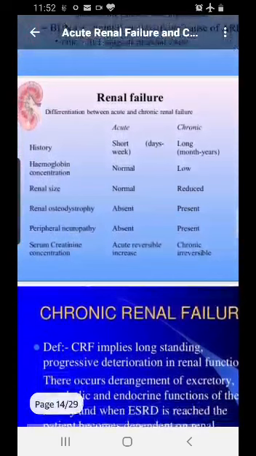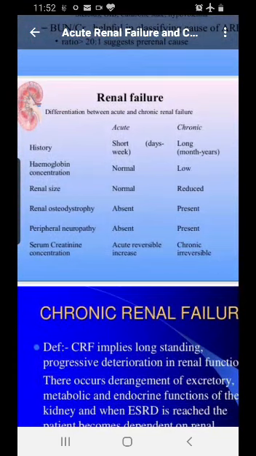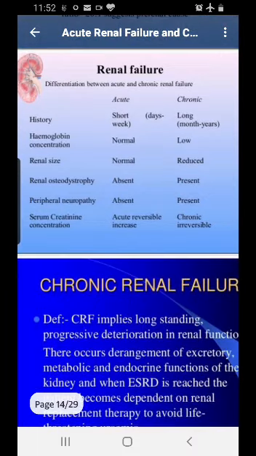Now, how do you differentiate between acute and chronic renal failure? In acute, we have a short history; in chronic, we have a long history. I've told you before, hemoglobin concentration is normal in acute and it is low in chronic because we are losing blood in the urine. Then, renal size is normal in acute and it is reduced in chronic.